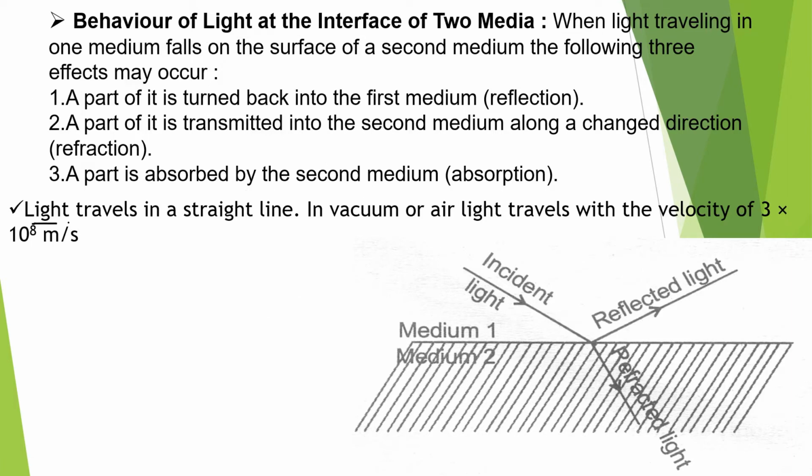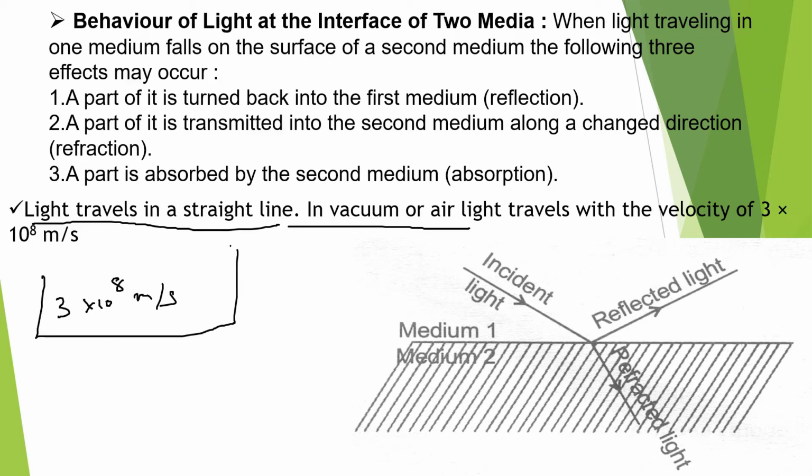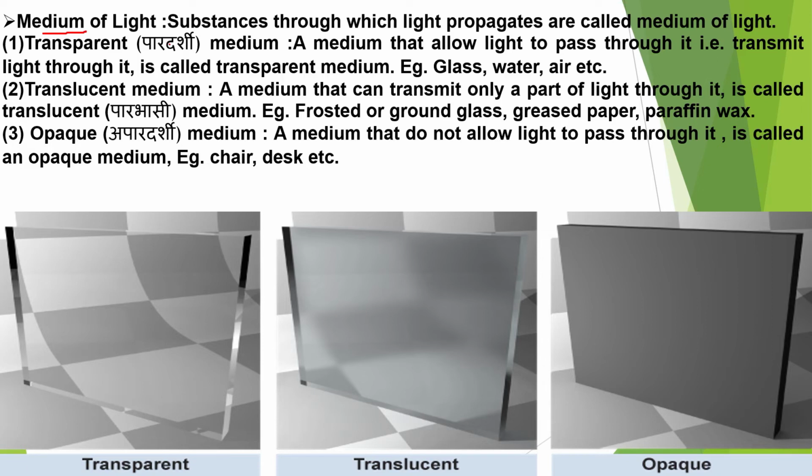We also know that light travels in a straight line. We know that in vacuum or air the speed of light is fastest, and it is 3 into 10 raised to the power 8 meter per second. So if we are saying that in vacuum the speed of light is this, it should be clear that in different media the speed of light is different, and the speed of light is highest in vacuum. That means when there is no medium present, not even air, the speed of light is maximum, which is 3 into 10 raised to the power 8 meter per second.